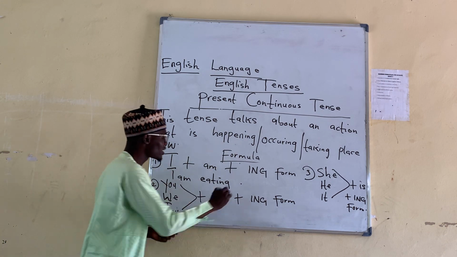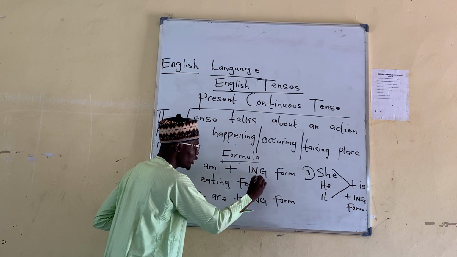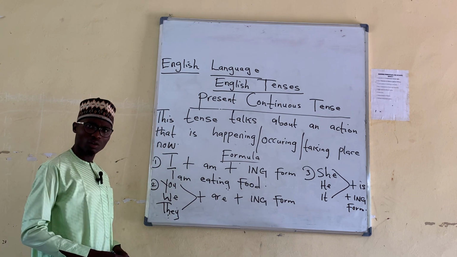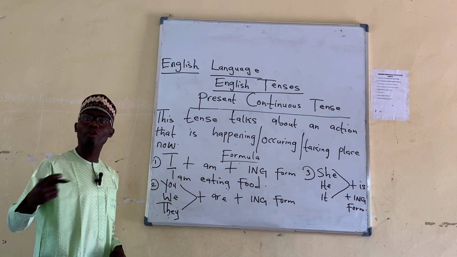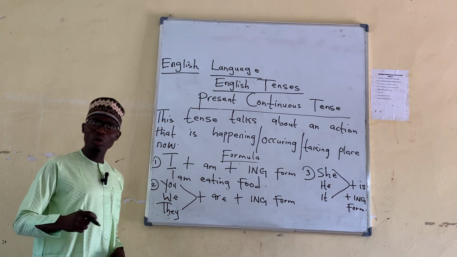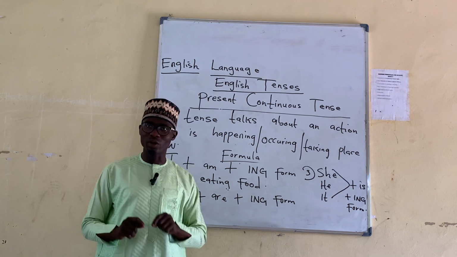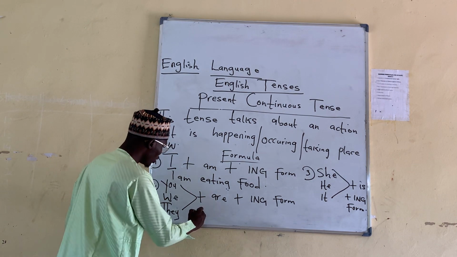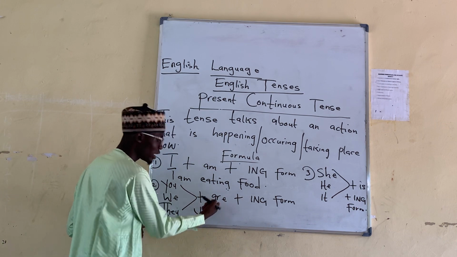For example, I am eating food. Or let's say you are drinking. If I tell somebody that you are drinking, maybe water, you plus what?